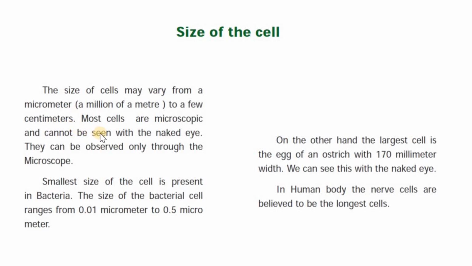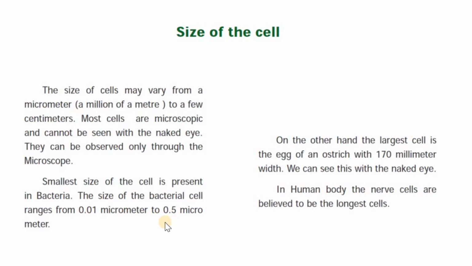This is the reason that we use a microscope, since most of the cells are very small and cannot be seen with the naked eye. As an example, the smallest cells are present in bacteria, and the size of the bacteria cell ranges from 0.01 micrometers to 0.5 micrometer.